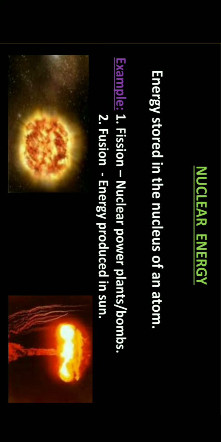Next, nuclear energy. Energy stored in the nucleus of an atom is known as nuclear energy. For example, fission: nuclear power plants or bombs. Fusion: energy produced in the sun.